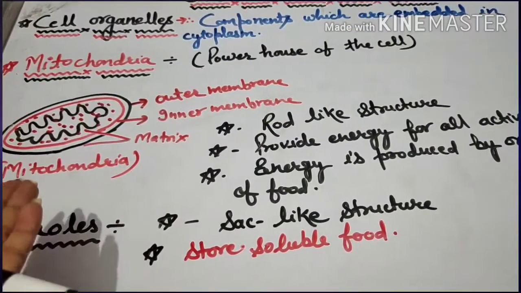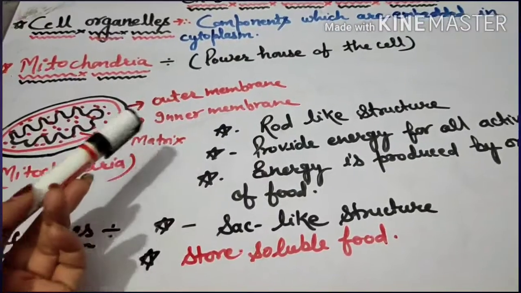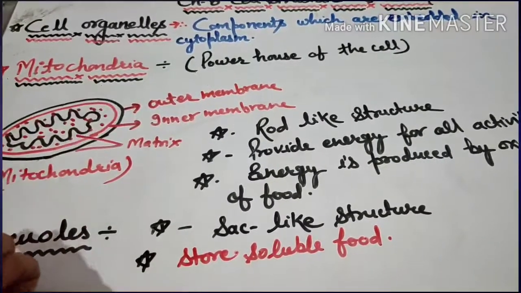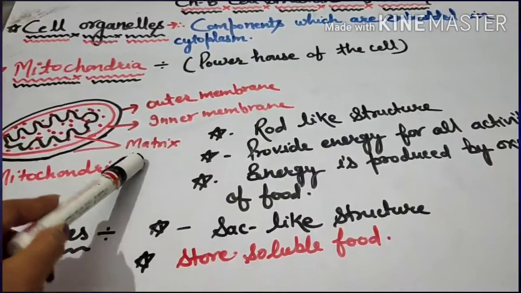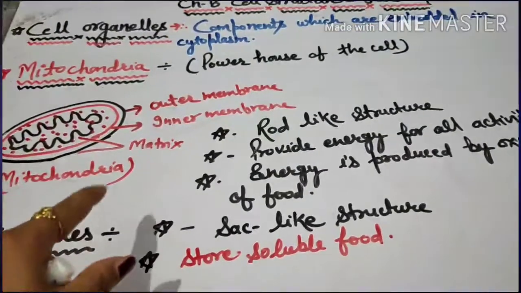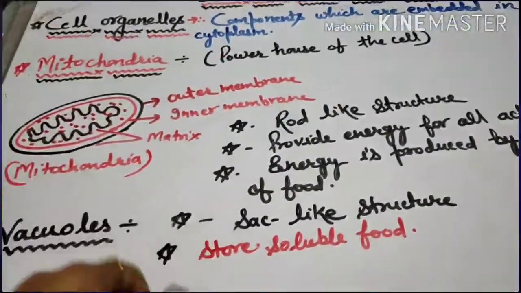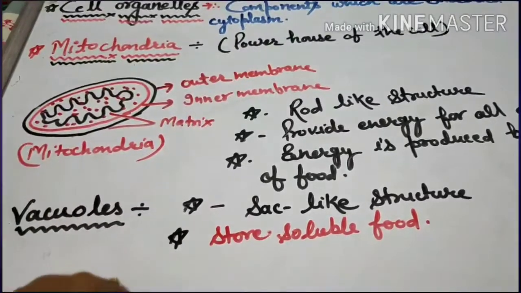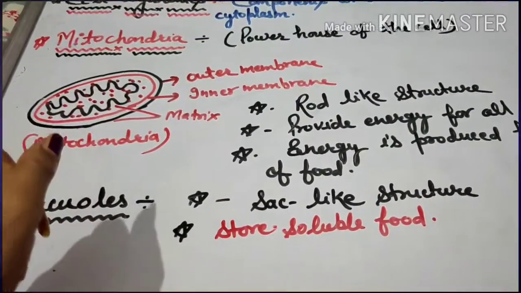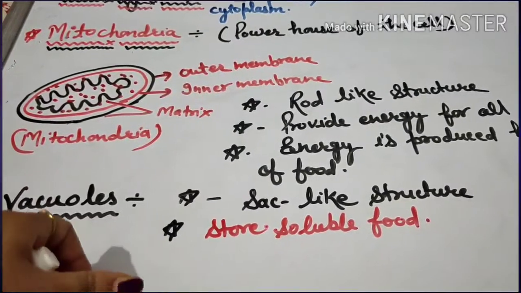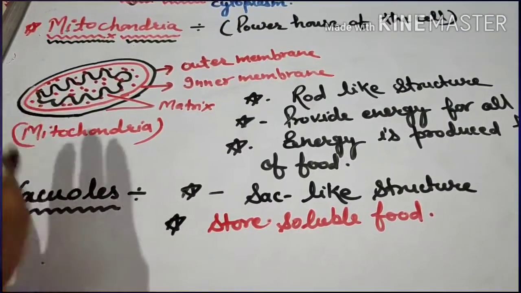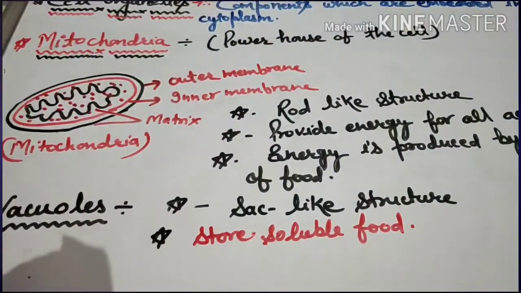A mitochondrion consists of an outer membrane, an inner membrane, and you know that a matrix is also present inside the mitochondria. They have their own DNA and ribosomes, which are used for making some of their own proteins. So that's why they are called semi-autonomous organelles.